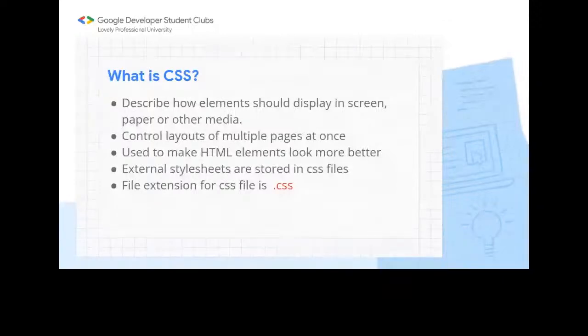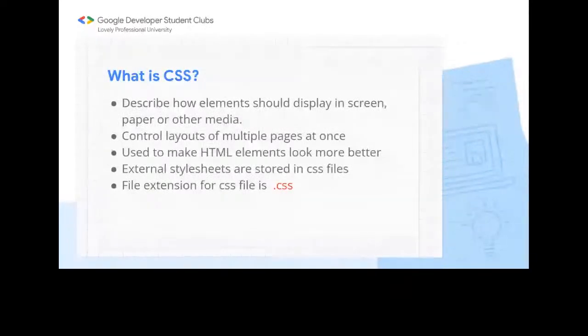So to make it a little attractive and to make the layout of the website very good, so that it is simple and visible to everyone, so that they find our website interactive and very good. CSS is used to control multiple pages at once.